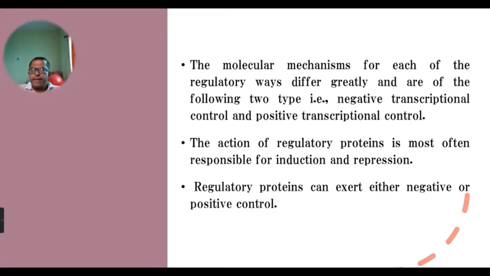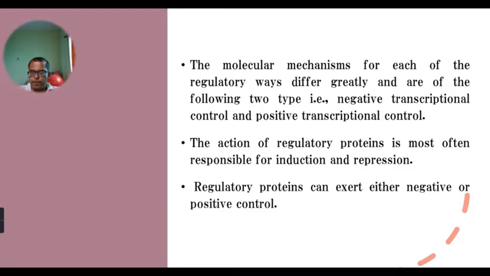Now, the molecular mechanism for each of the regulatory ways differs greatly and is of the following two types. Gene regulation at the transcription level is carried out in two different ways: first, negative transcriptional control; second, positive transcriptional control. These are the two mechanisms involved in the regulation of genes at the transcriptional level.